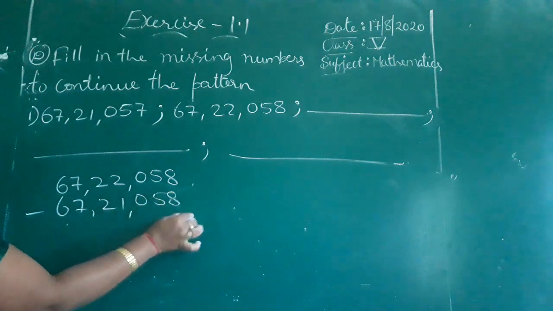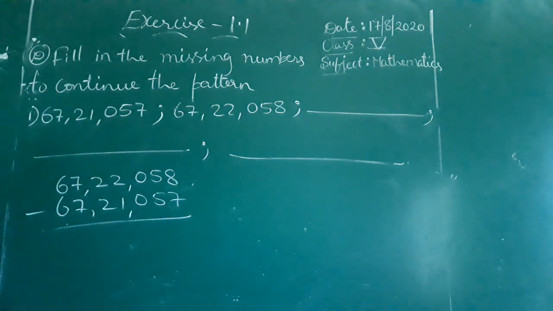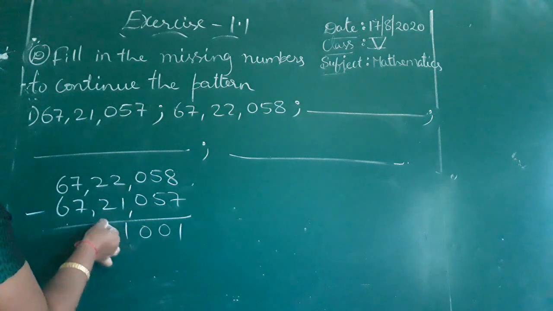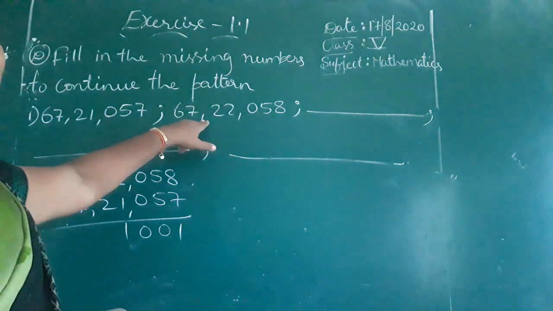If you observe the difference between these two numbers, 22,058 minus 21,057, you will get the idea: 1,001 is the difference. So if you add 1,001, you will get the next number.